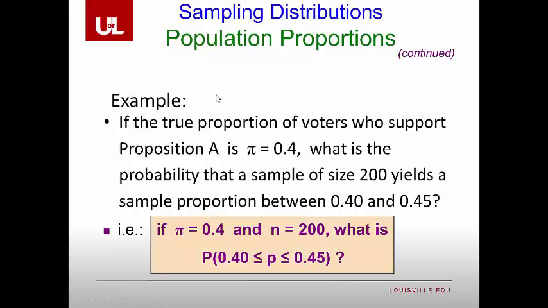So here's our example. If the true proportion of voters who support Proposition A is equal to 40%, what is the probability that a sample of size 200 yields a sample proportion between 40% and 45%? So here we're saying that if pi is equal to 0.4 and n is equal to 200, what is the probability that the sample proportion will fall between 40% and 45%?